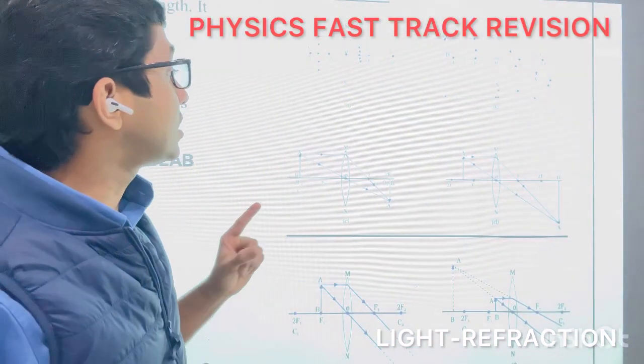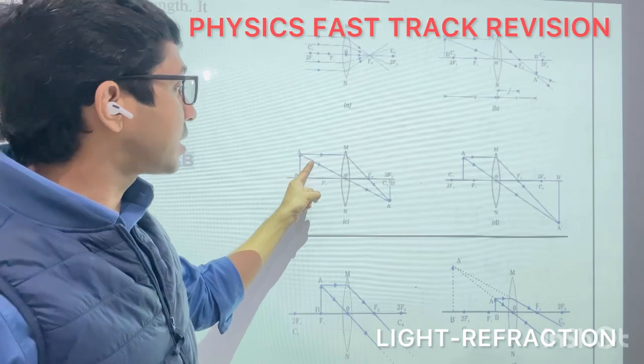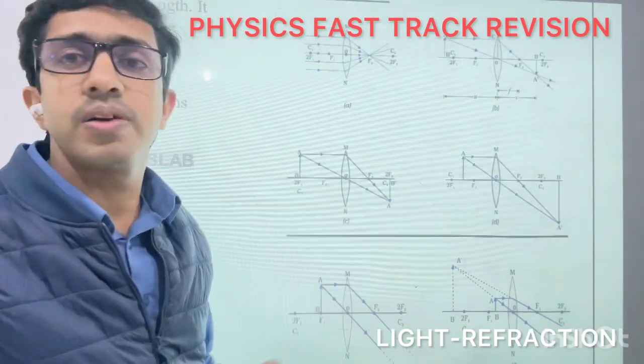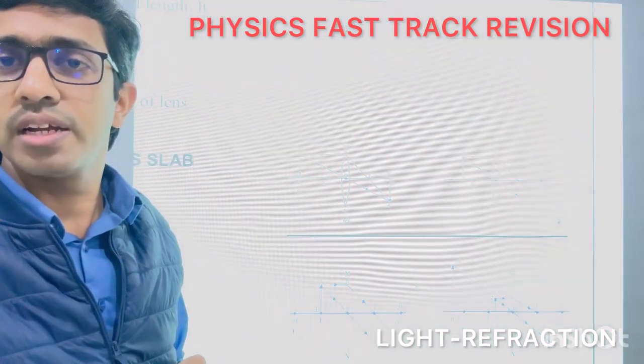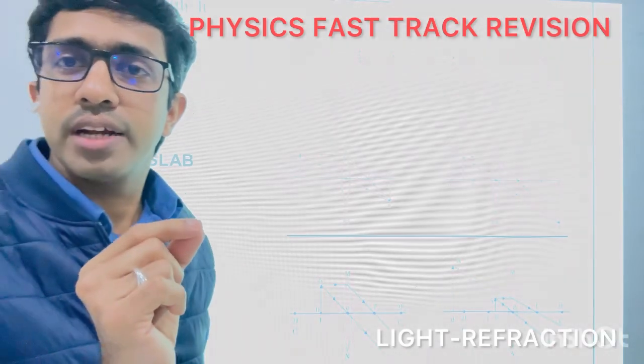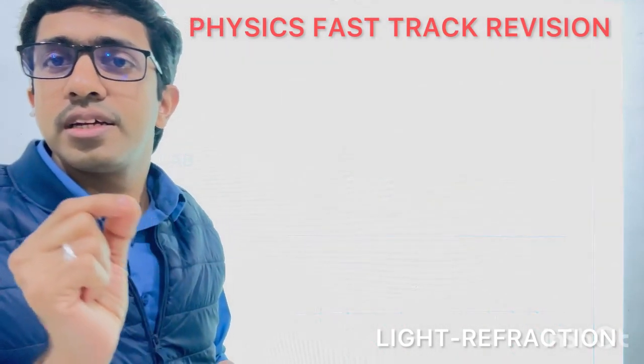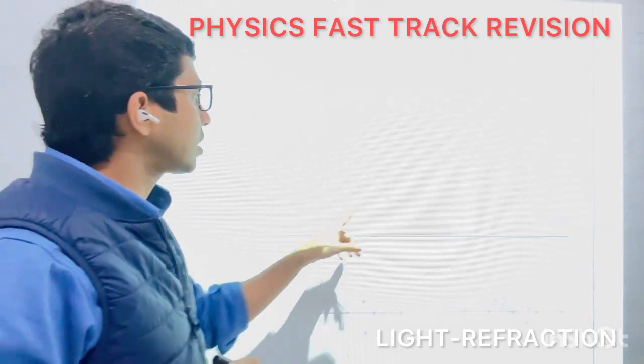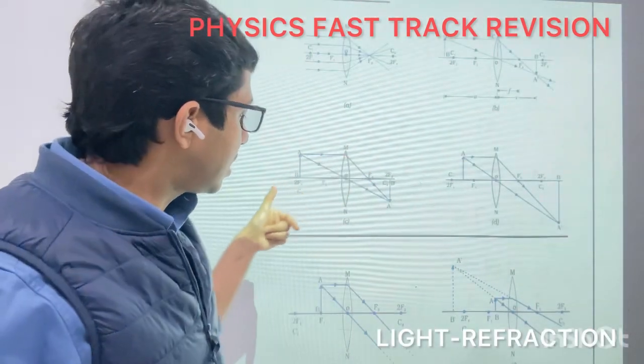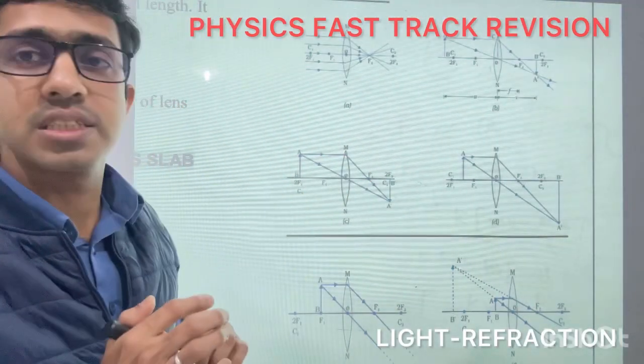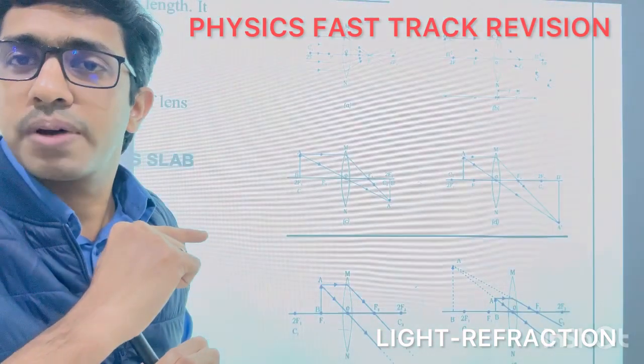And the second one is, if any ray of light passes through the optic center, it will go straight without any bending. It will not undergo any deviation. So if any ray of light passes through the optic center, it will go straight without any bending. And next is, if any ray of light passes through the focus, after refraction it emerges parallel to the principal axis.